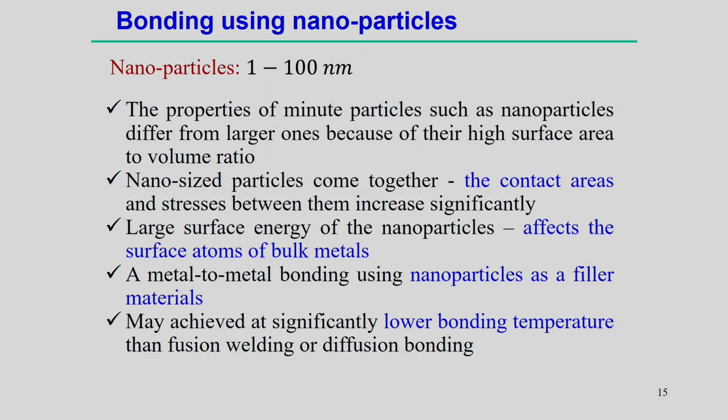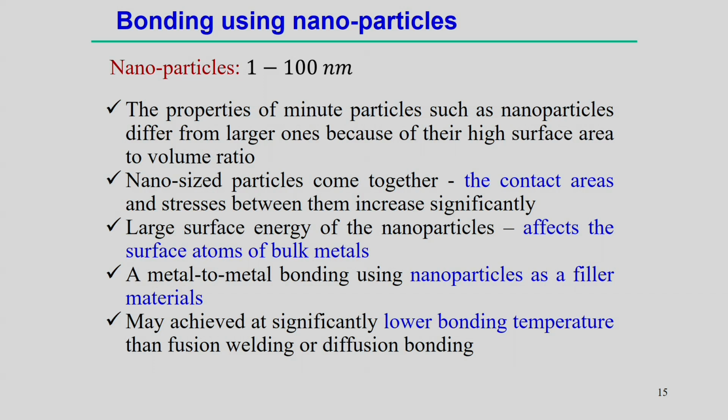So, when nano size particles come together, the contact areas between them increase significantly. When two interfaces are filled with nanoparticles and you apply pressure, the surface area increases significantly. The large surface area of the nanoparticles affects the surface atoms of the bulk metals.